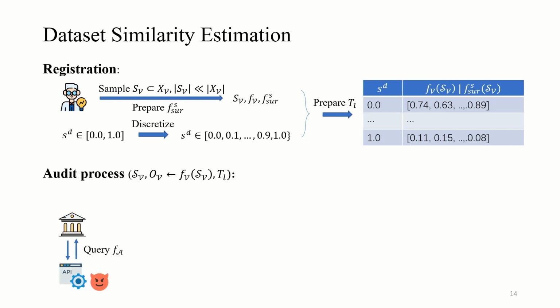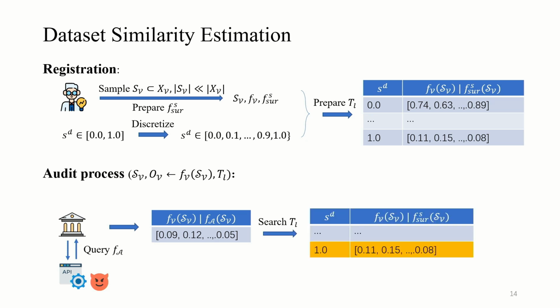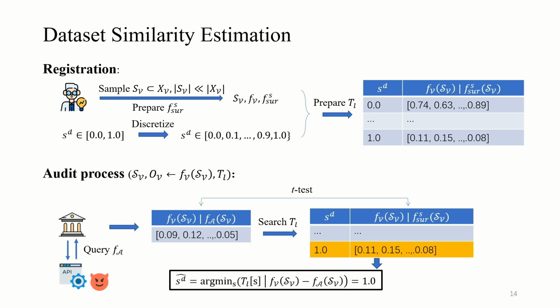Then, in the audit process, the third party queries the suspect model to obtain real output difference and search the most similar output difference in the lookup table using t-test statistics, whose candidate value is the estimated dataset similarity.